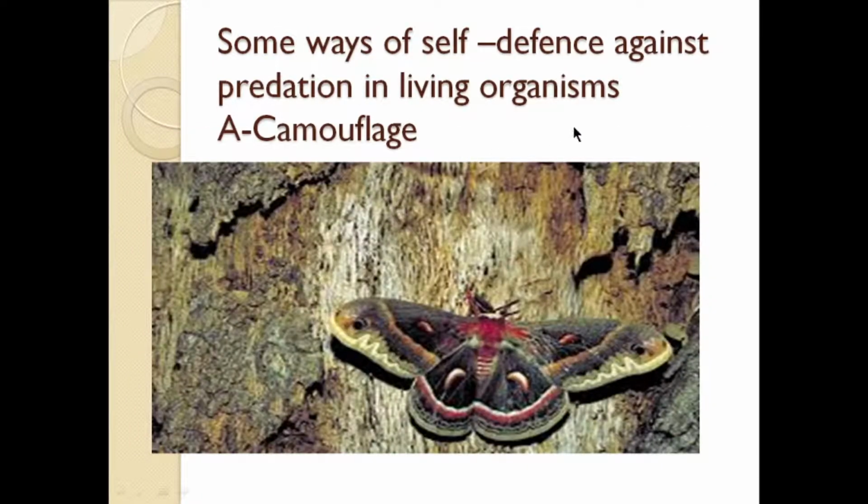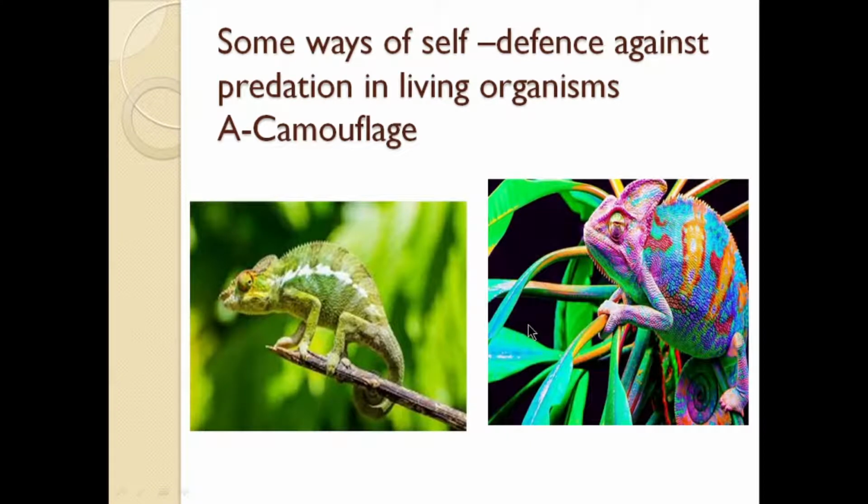Some ways of self-defense against predation in living organisms. First of all, we have the camouflage. And the camouflage is a phenomenon in which a living organism protects itself from enemies by changing its color to the color of the surrounding environment. Here we have the butterfly, and this butterfly stands on a tree with a similar color. It stands on the tree with a similar color to hide from enemies.